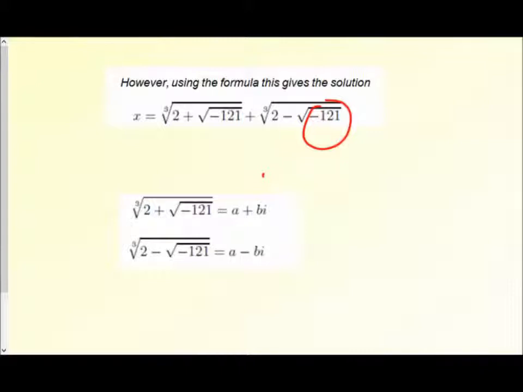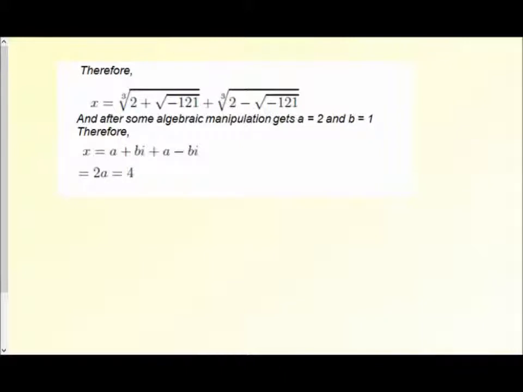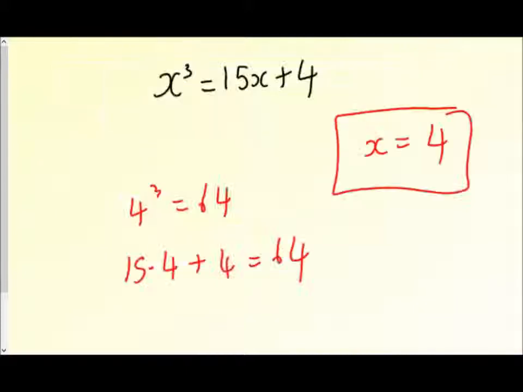If we imagine those two parts are what we get, then when we put that back together something strange happens: the two parts with the i just cancel out and you get 2a, which, since a is 2, gives the solution of x being equal to 4. That, I remind you, is what you found for the solution of this equation before.